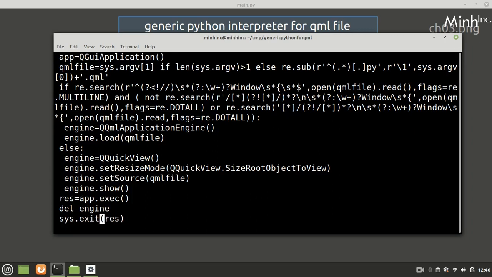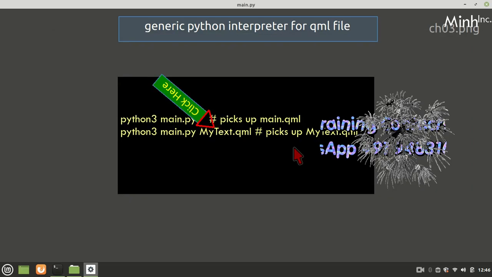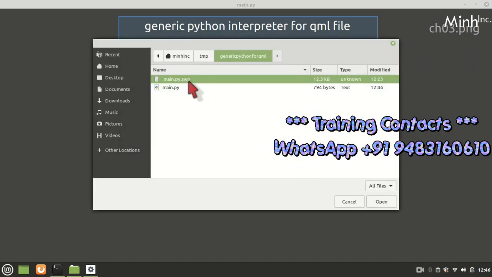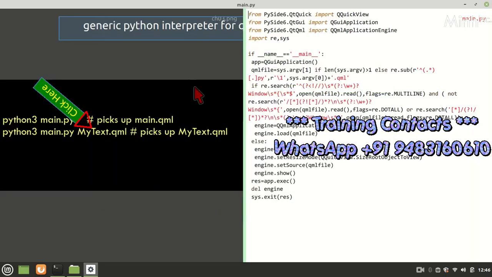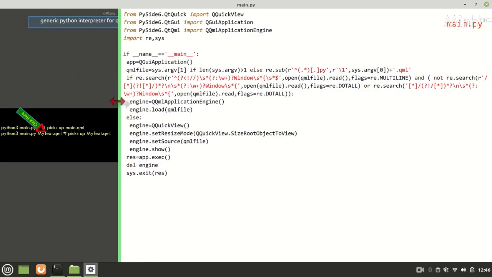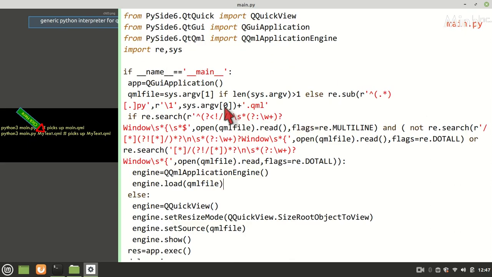Try this. We'll open the file. Okay, so this is what we have written. We described it also.